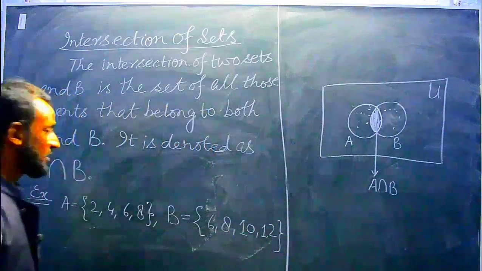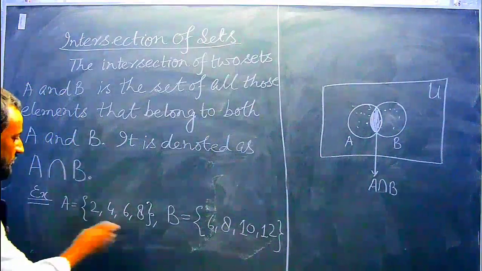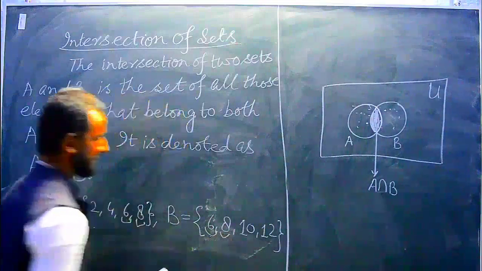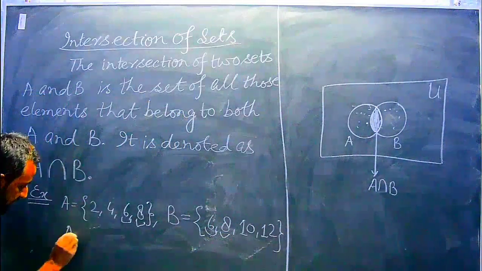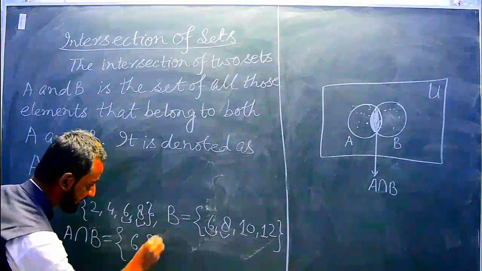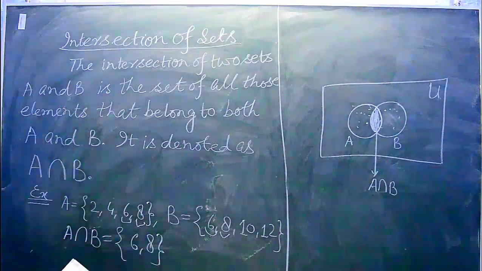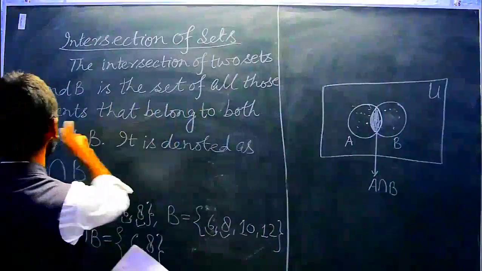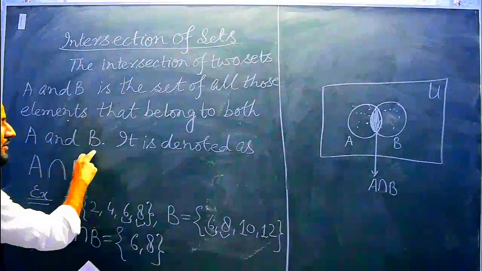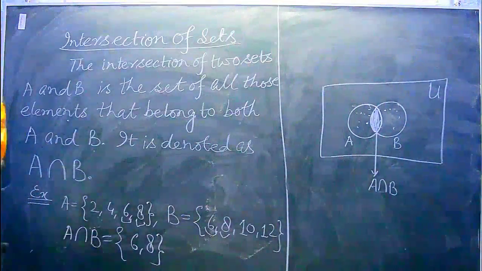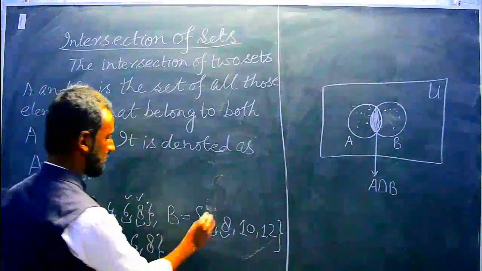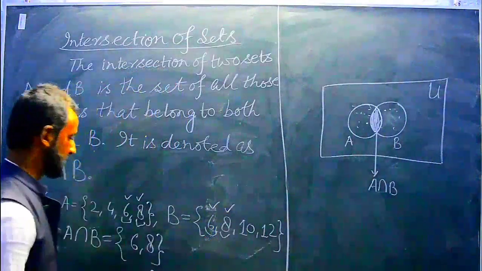See here, what are those elements which are present in both sets? So 6, 8, here 6, here 8. So A intersection B is equal to {6, 8}. So the set of all those elements that belong to both A and B, or in our simple language, common to both sets. See here, 6 and 8 are common in these two sets.